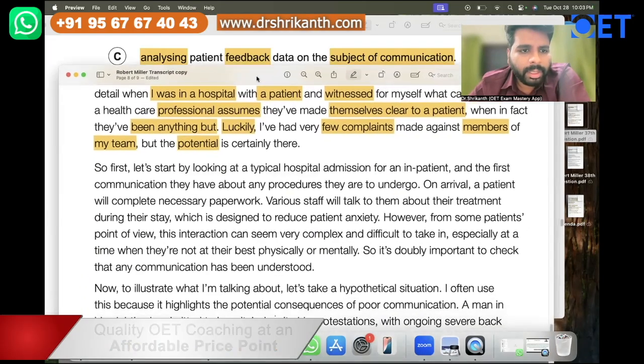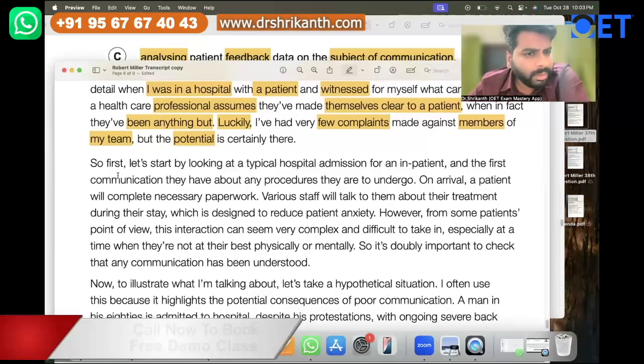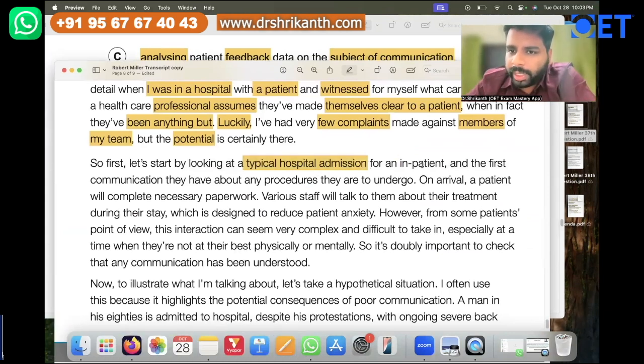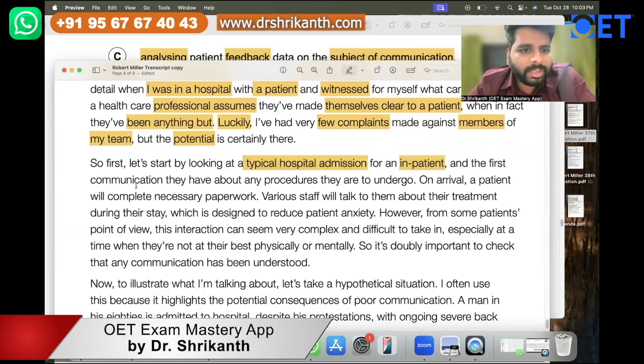So let's take a look at the question. Here he is saying, first let's start by looking at a typical hospital admission. So they're talking about a typical hospital admission for an inpatient, and the first communication they have about any procedures they are to undergo.